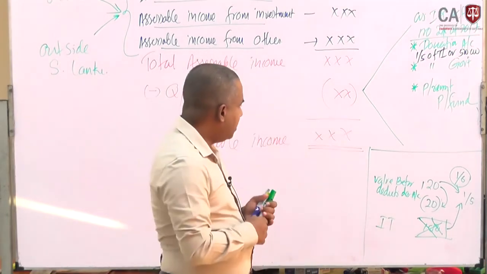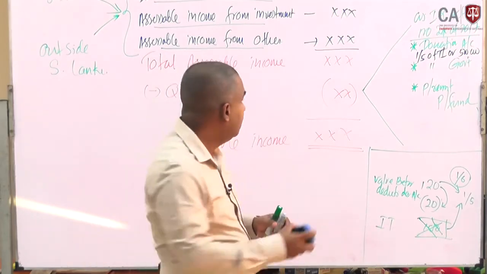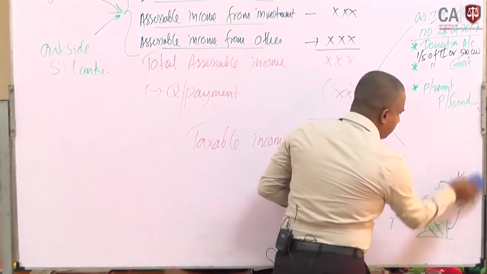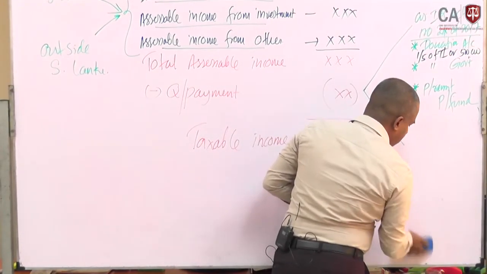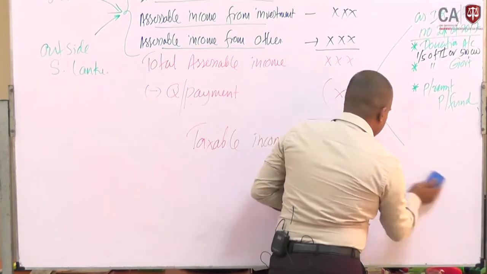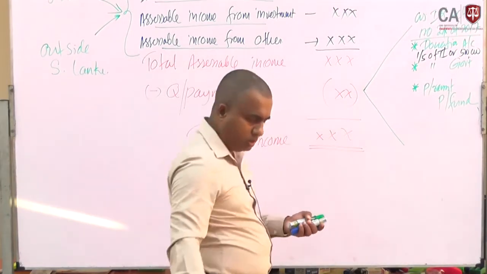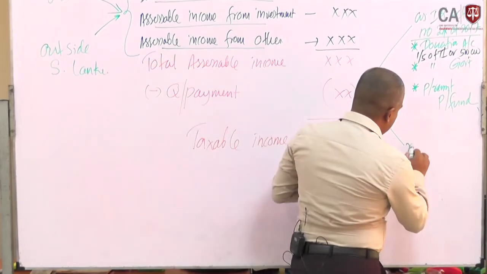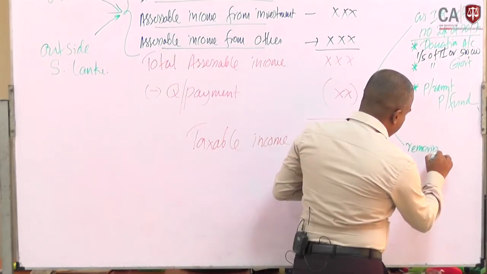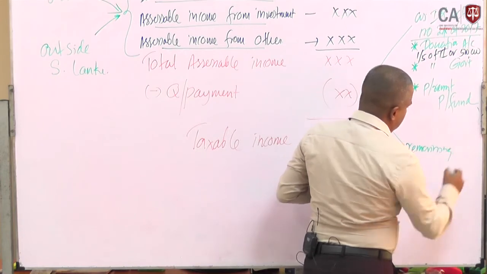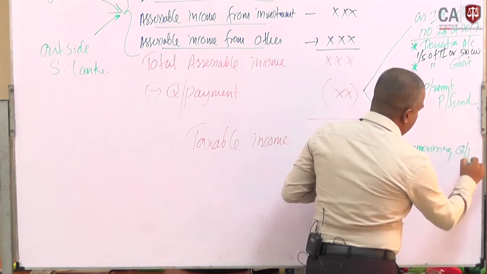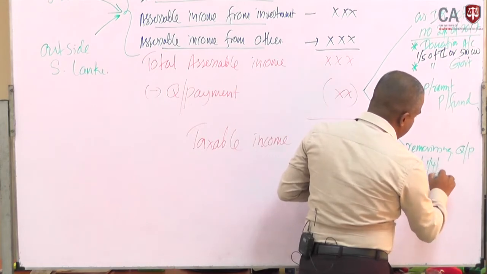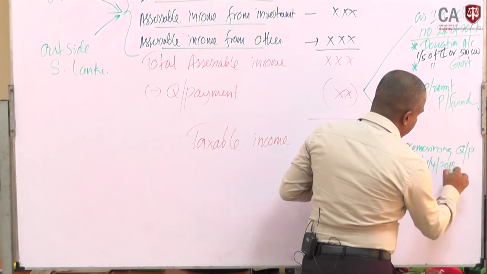The second part is related to the brought forward value. Here we can mention the remaining qualified payment as at 1st April 2008.